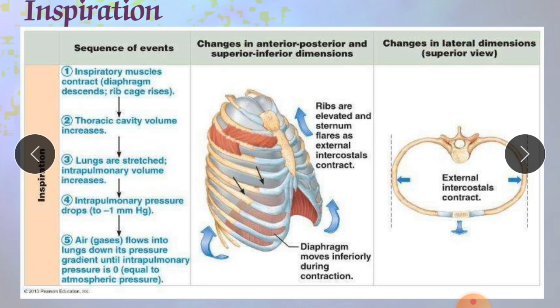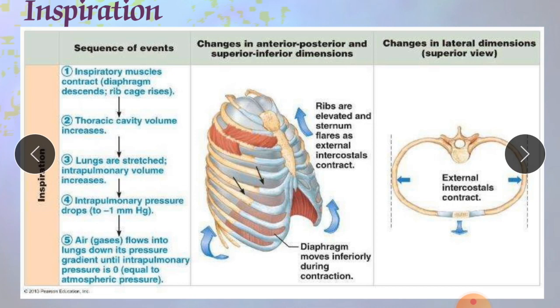Now air flows into the lung down its pressure gradient until intrapulmonary pressure equals atmospheric pressure, meaning there is no difference. Up to that point it will take air inside the lungs.